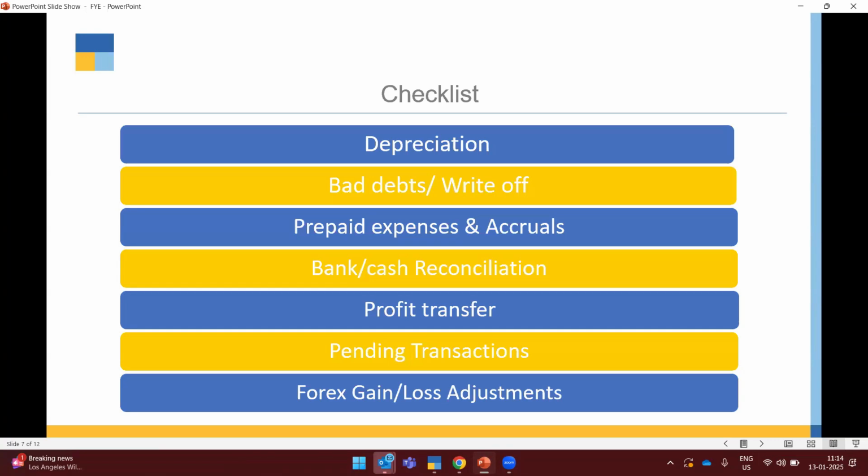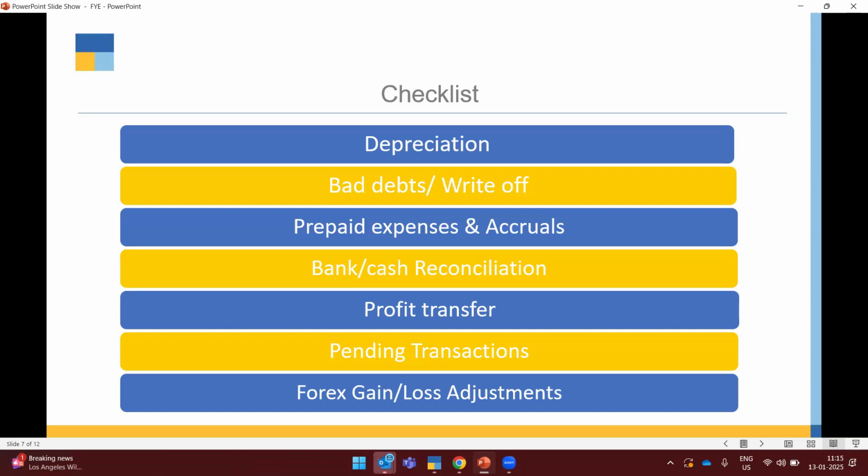All these adjustment entries can be done through JV. JV is a common voucher, as you all know. So you can record this bad debt transaction in Tally by debiting the bad debt expenses. You can create a ledger in the name of bad debt expenses under indirect expenses or direct expenses, and also the particular customer. You may have multiple customers in your books of accounts. You want to make sure that the bad debt is written off. In that case, bad debt expenses should be debited, and that particular amount will go to the bad debt, and the particular customer amount will be credited.